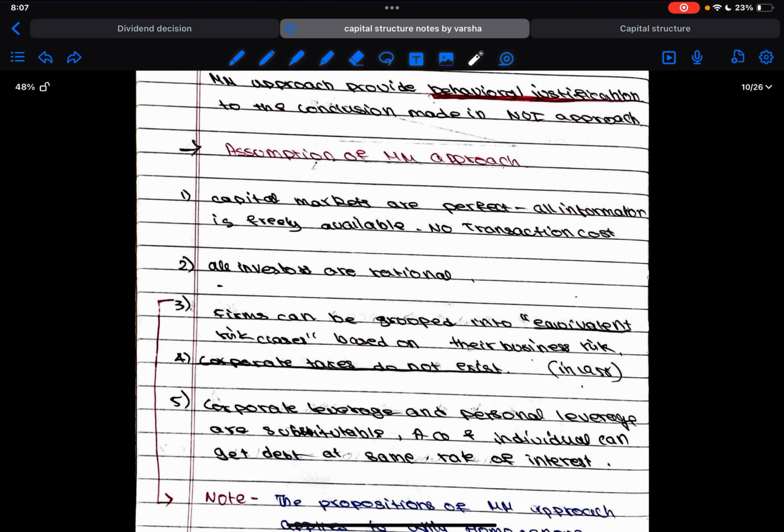So the first assumption is that capital markets are perfect and all information is freely available. Secondly, all investors are rational. Firms can be grouped into equivalent risk classes, because we can classify the firms into risk classes, that is they'll have the same proportion of interest of debt. So all these things will be matched and they'll be classified into equivalent risk classification.